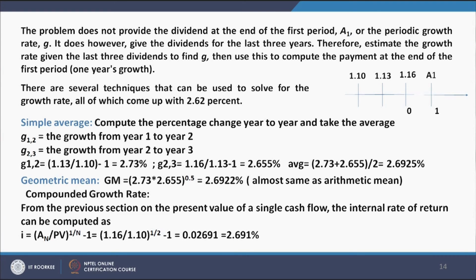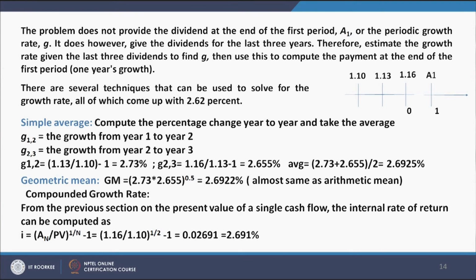If G12 is the growth rate from year 1 to 2, G23 the growth rate from 2 to 3, then G12 is equal to 1.13 divided by 1.10 in brackets minus 1, which comes out to be 2.73%. Similarly, G23 comes out to be 2.655%.